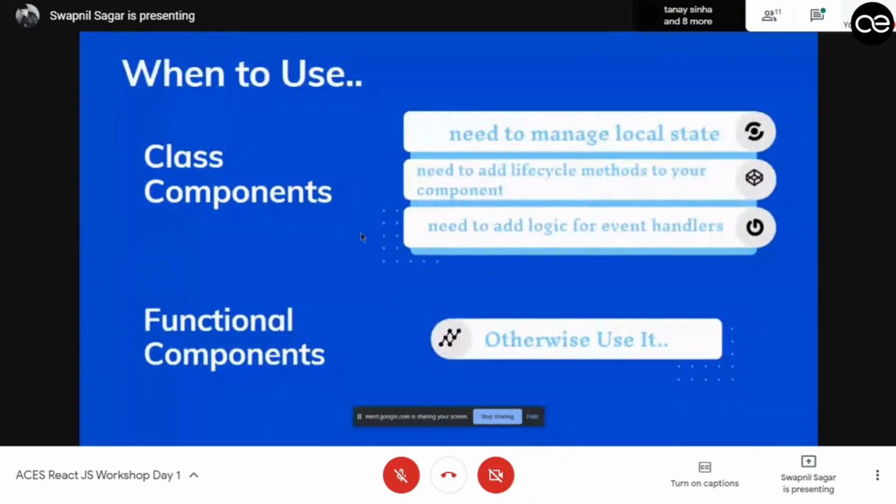Yes, but I'm afraid to say that the thing that I just said is not valid anymore. I said you cannot use functional components when you need to pass data, but in recent editions of React, they have introduced React hooks. React hooks actually allow us to do all the data passing in functional components as well. That is a part of advanced React, so I won't cover that here.